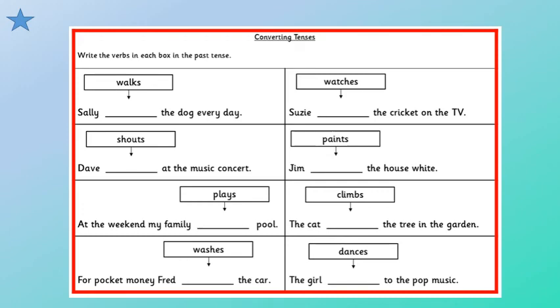Very neatly, write these sentences out and remember you need to change the verb to the past tense. Underline the verbs once you're done. Remember you have to take a picture so you can email it through to school. I'd love to see how you get on. Press pause while you get this done.